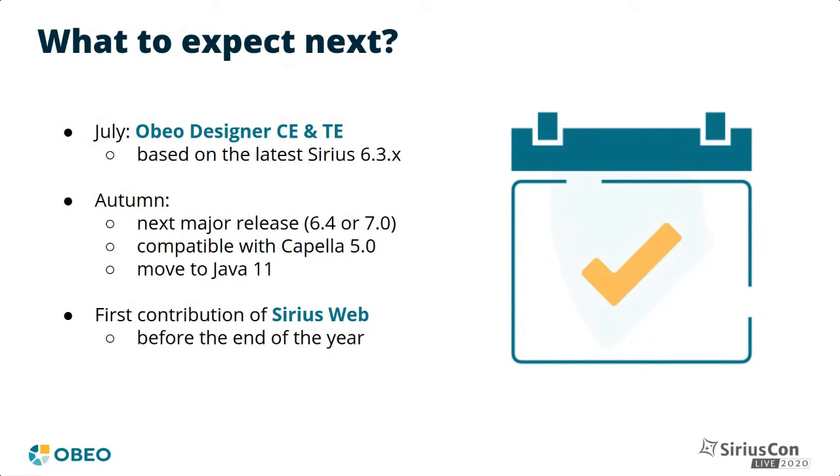As usual, it will also contain bug fixes, performance improvements, and compatibility with the latest Eclipse releases. The first open source version of Sirius Web should also be contributed to the project at around the same time, though the exact dates are not fixed yet, so which one will come first is not clear yet. But the future of Sirius also depends on you and what you need, so do not hesitate to give us feedback, propose patches, and contact OBO if you want to see specific features or improvements come to the product.